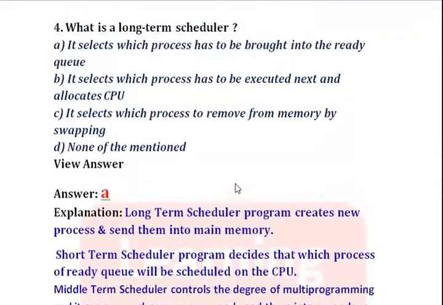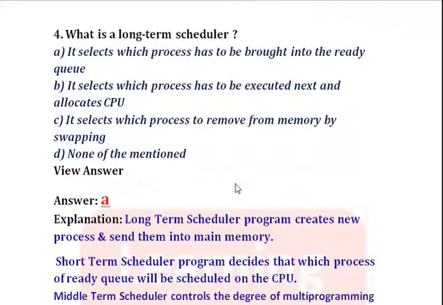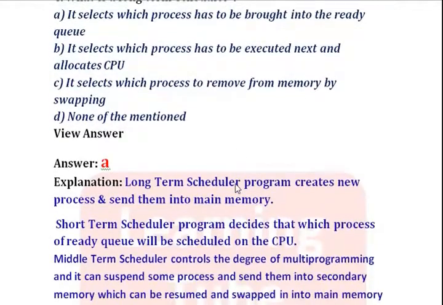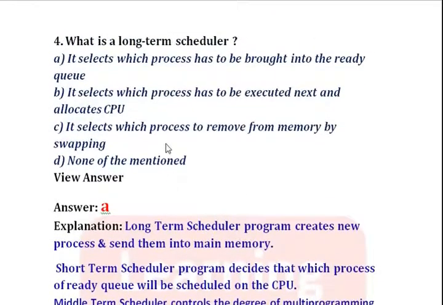We will see option A. It selects which process has to be brought into ready queue. Short-term scheduler decides which process of ready queue will be scheduled on the CPU. Hence, long-term scheduler only selects the process and brings it into main memory, meaning ready queue. So option A will be correct. We can see the answer. Answer is A.